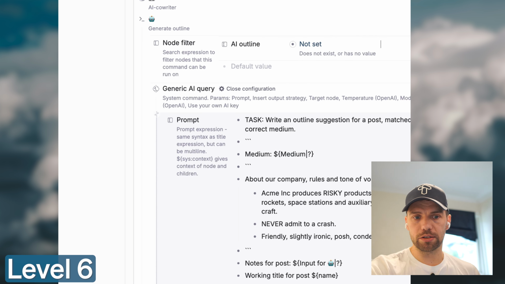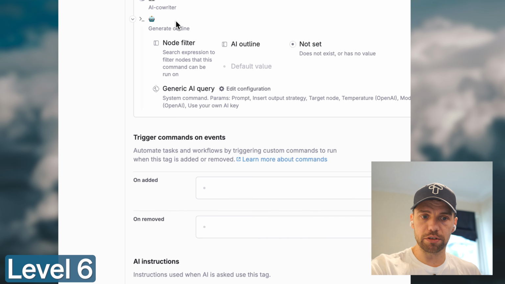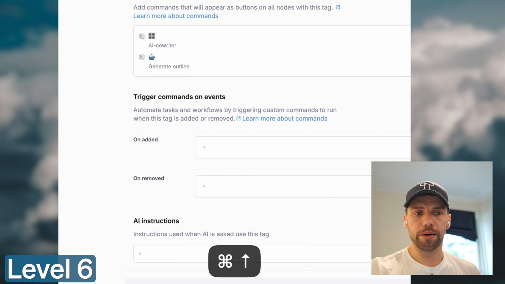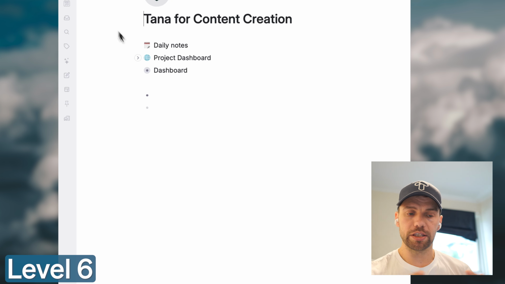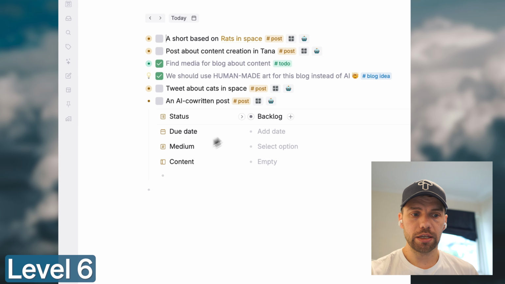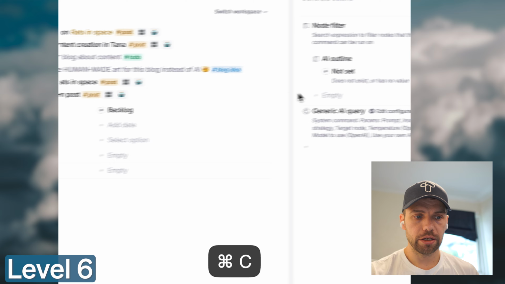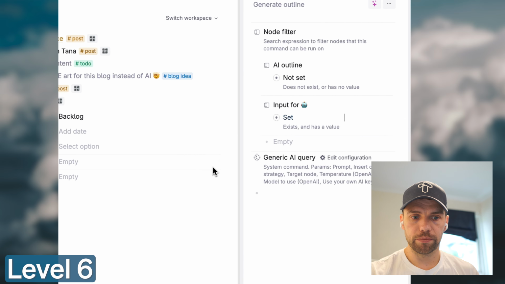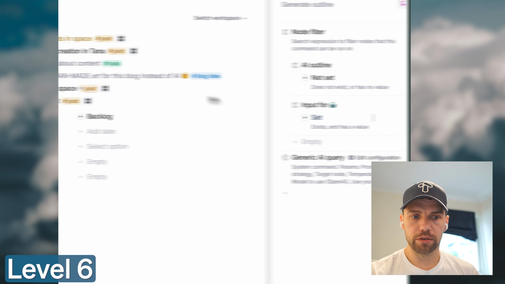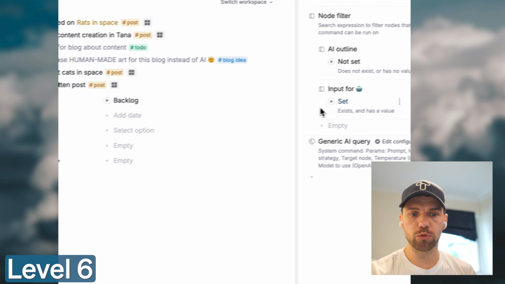I've written the prompt, happy about it. Now I'm just setting some filters. So for this one, I'm saying, and I'll change this to not defined, but I'm saying that only if this AI output is not defined do I want you to appear. You can see here I'm adding some rules.